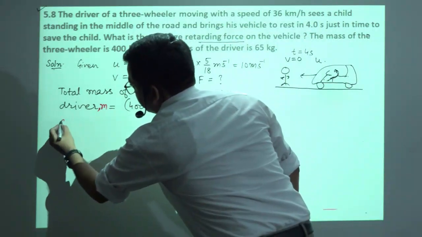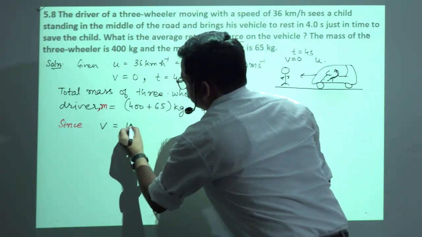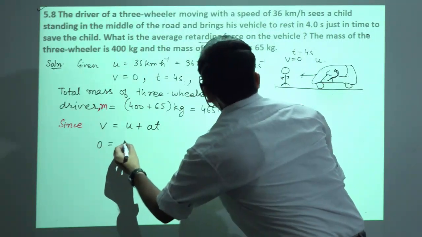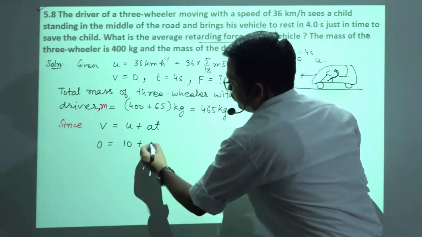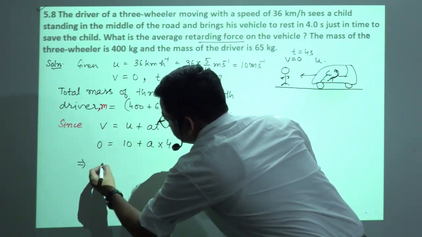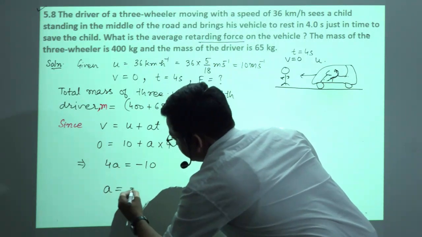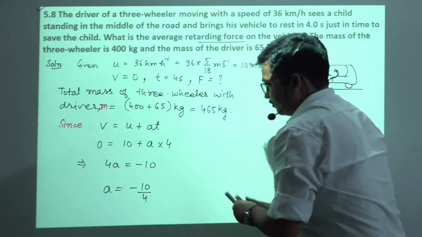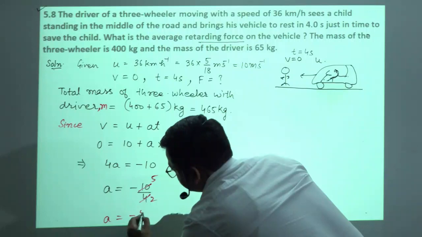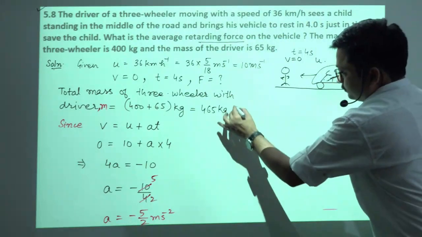So here we will write, since v is equals to u plus at, v is 0, u is 10 plus a, we want to calculate, t is 4 second, which implies 4a is equals to minus 10, a is equals to minus 10 by 4, and that will be equals to minus 5 by 2, so acceleration minus 5 by 2 meter per second square, ये आ गया हमारे पास.